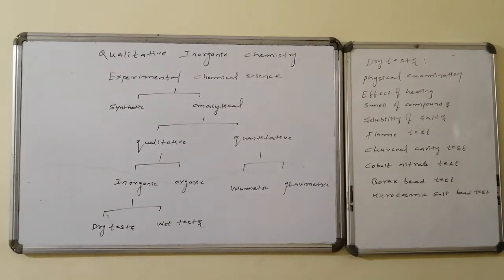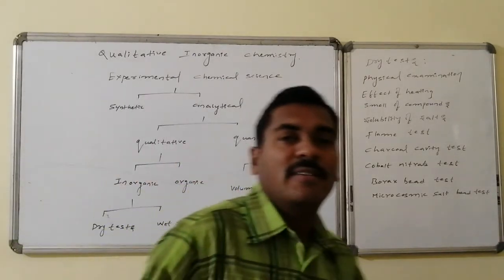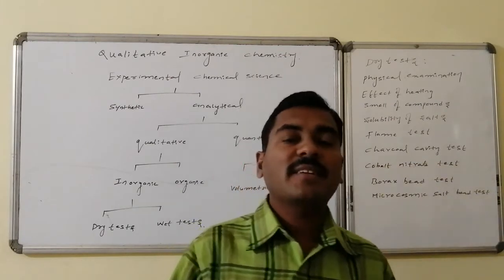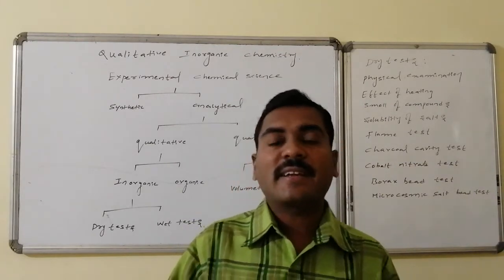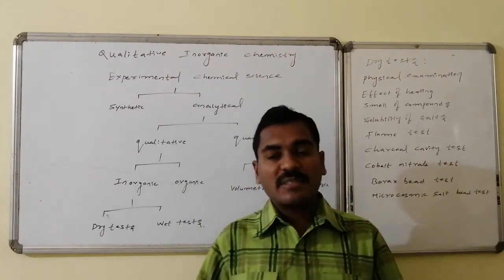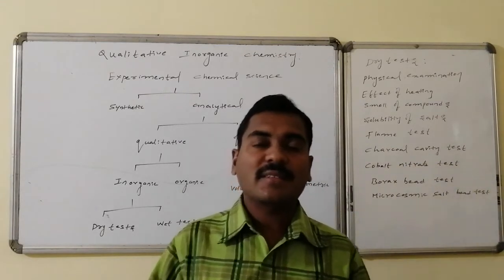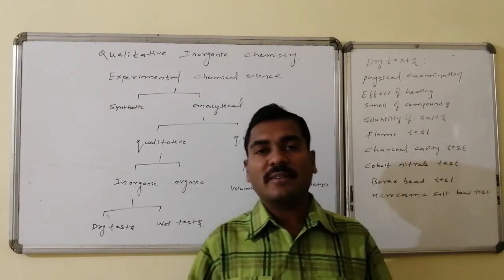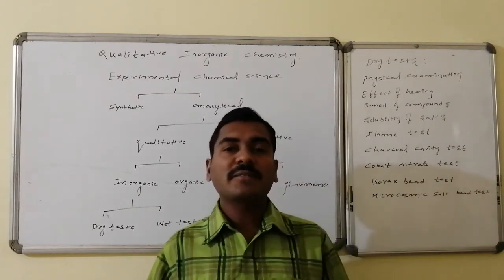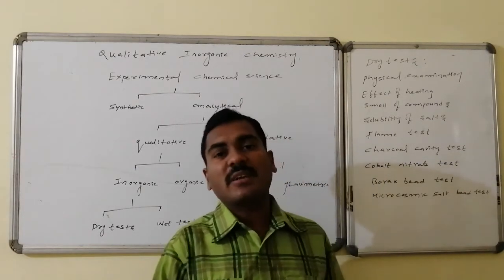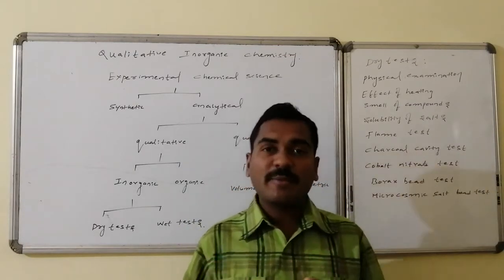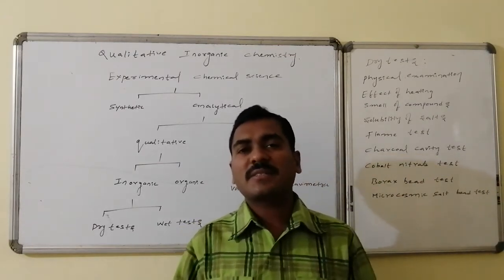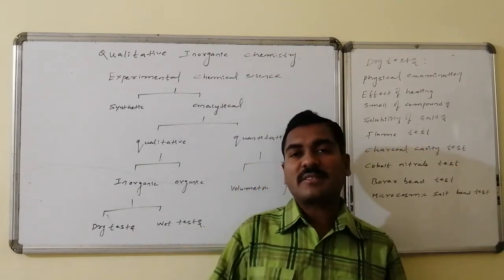Welcome friends. Experimental chemical science is divided into two important parts. One is said to be synthetic chemistry. The second one is known as analytical chemistry. Synthetic chemistry includes synthesis, nothing but what? Here the making of compounds goes on. I know the compounds from the beginning. I am making them participate in chemical transformation. I am expecting some new compound formation. Thereby the step-by-step process is said to be synthetic chemistry.